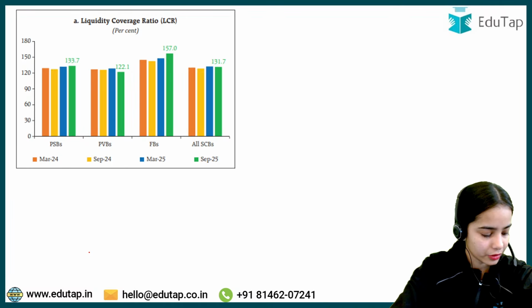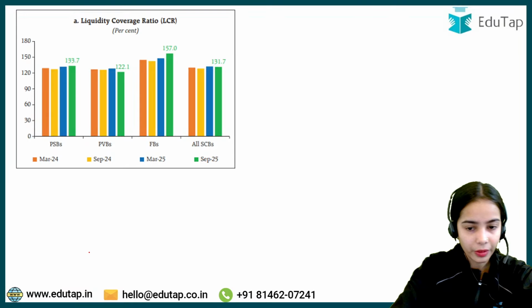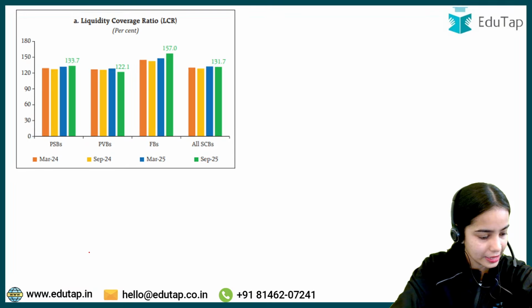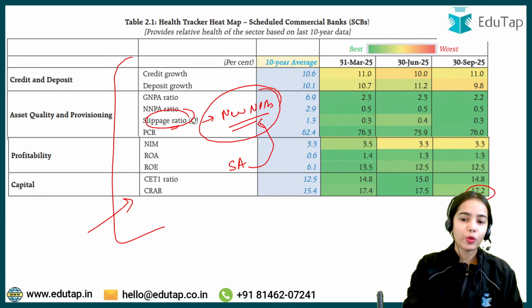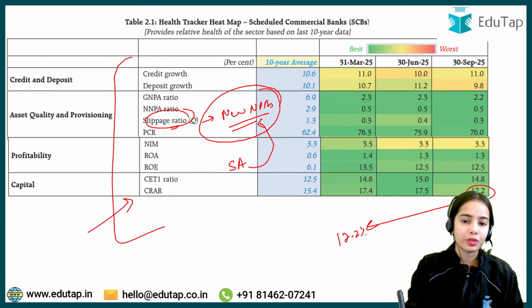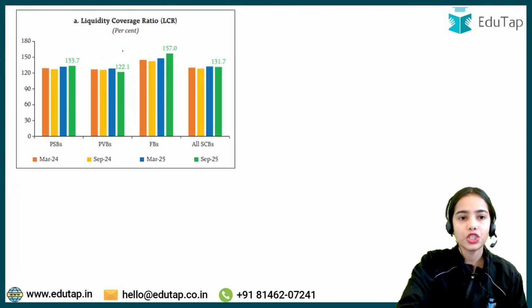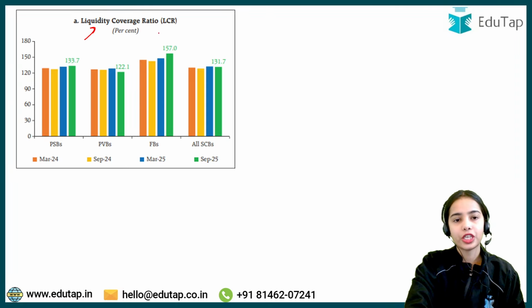You will get the PDF. Okay. You can see the screen. The rest of the screen is visible, I hope. So here it is 17.2%. Okay. Chalo. Now coming to the liquidity coverage ratio.